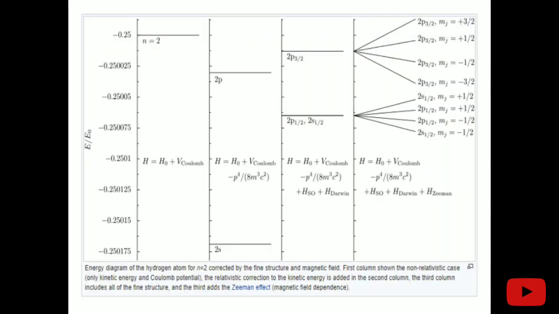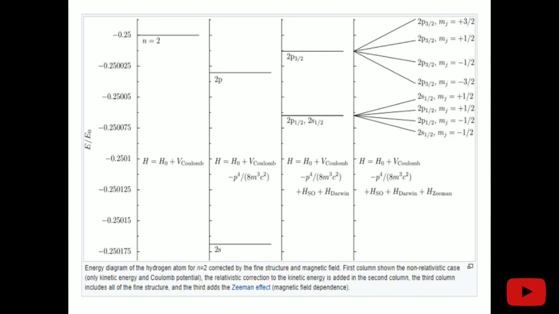When we go for further splitting after introducing the external magnetic field, the Zeeman term will come. This Zeeman term will further split the M_J values, because corresponding to the J values we have the M_J values, and then it gets split in this kind of way. So this is the simple picture which we get for N equals 2. If we include only the relativistic correction, it does not split, it just gives the energy difference between the two energy levels like this. Then after adding the spin orbit and Darwin terms, we get this splitting. And then after adding the Zeeman effect, we get this splitting.